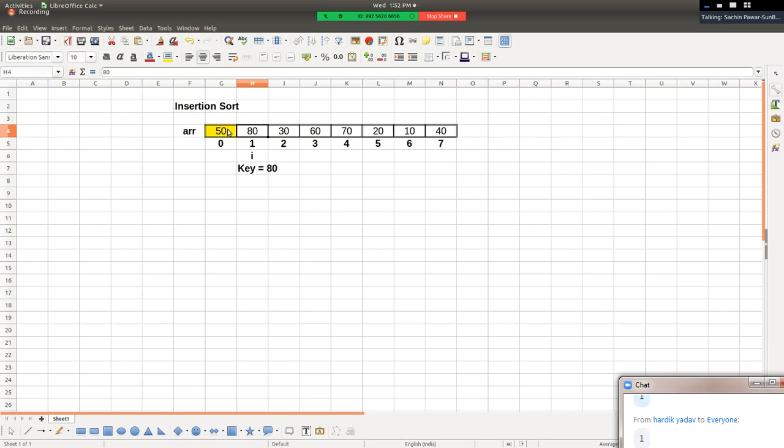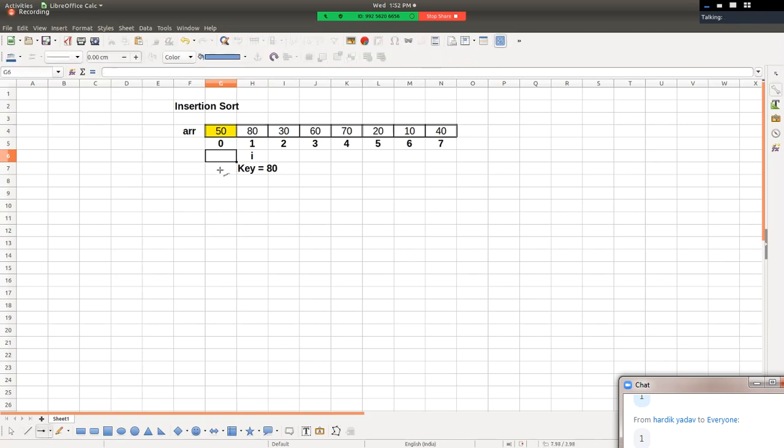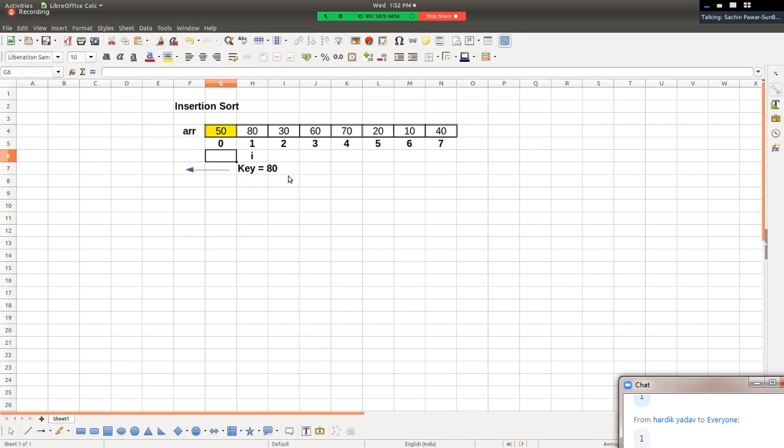Now we start comparing the key with the elements in our left hand from right to left. In which direction do we start comparing? In this direction, from right to left. The value of key 80 gets compared with 50.